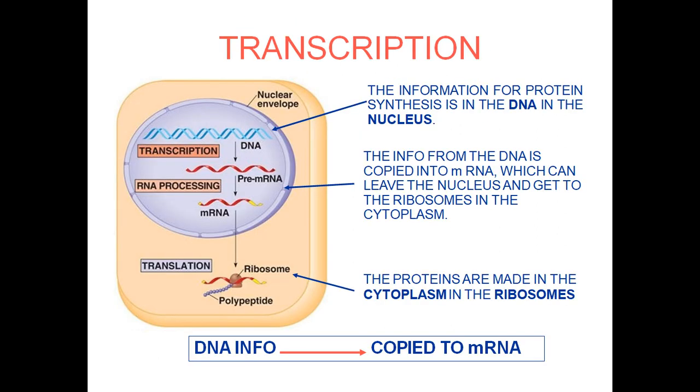Now the transcription. The information for protein synthesis is in the DNA in the nucleus. In the nucleus, the DNA is copied into the messenger RNA, which can leave the nucleus and get to the ribosome in the cytoplasm. The proteins are made in the cytoplasm in the ribosome. DNA information is copied to the messenger RNA.